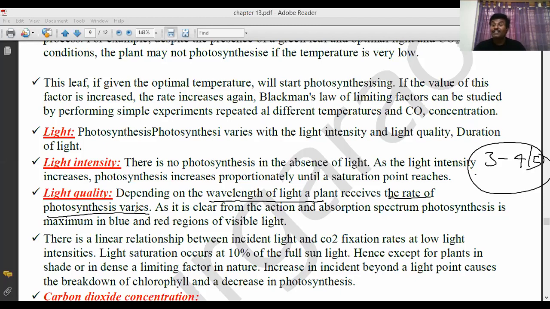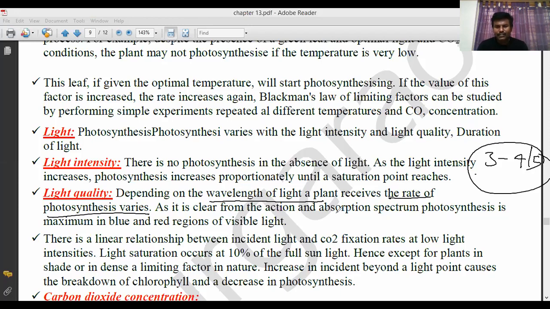Some days, sunlight quality is more. Some days light quality is dim. At that time, the rate of photosynthesis varies. When continuously for 3 to 4 hours light quality is good, at that time photosynthesis takes place. Otherwise, photosynthesis does not take place.